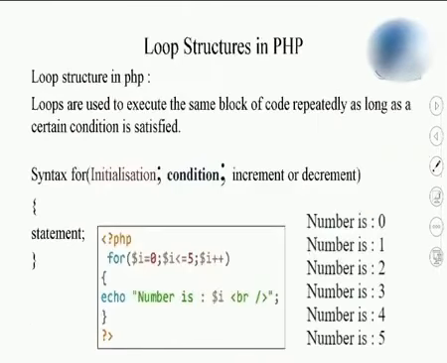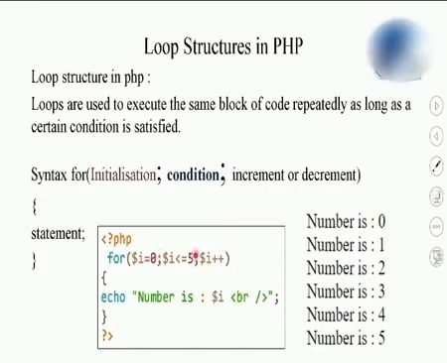Students, let us see the loop structures in PHP. If you want to execute a block of statements repeatedly, then you can make use of the loop structures. We have already learned the for loop structure in JavaScript. Similarly, the same syntax is there in PHP. As I said, the only difference is the dollar in front of the variable name. So over here, I have used a dollar symbol for the variable name. Otherwise, it is the same syntax we use in JavaScript.